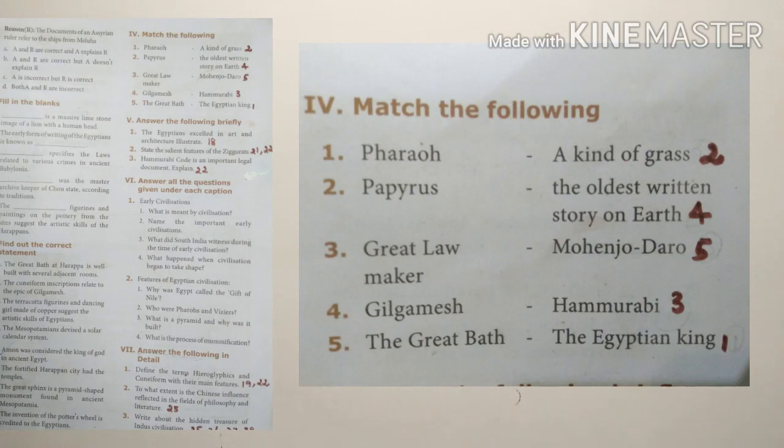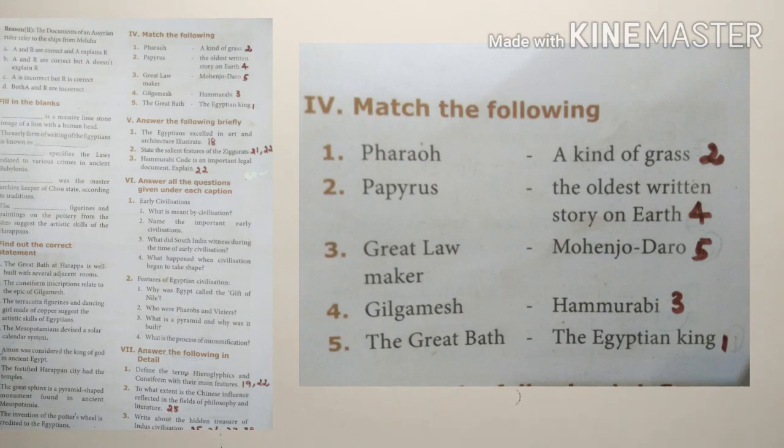First one, a kind of grass. Third question, great lawmaker. Come to the right side. Hammurabi. Question number 4, Gilgamesh. Answer, come to the right side, second one. The oldest written story on earth.